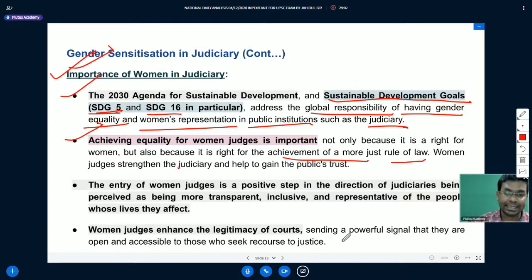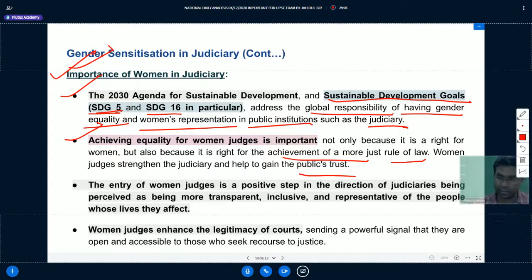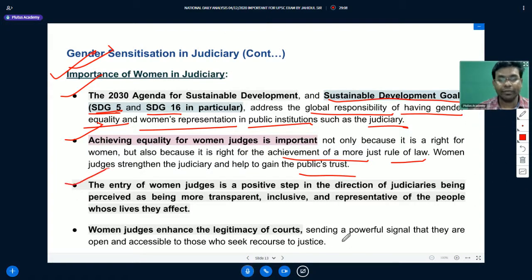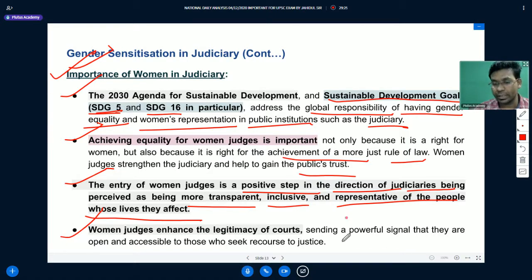Women judges strengthen the judiciary and help to gain public trust. The entry of women judges is a positive step in the right direction, toward judiciaries being perceived as more transparent, inclusive and representative of the people whose lives they affect. Women judges enhance the legitimacy of courts, sending a powerful signal that they are open and accessible to those who seek recourse to justice.